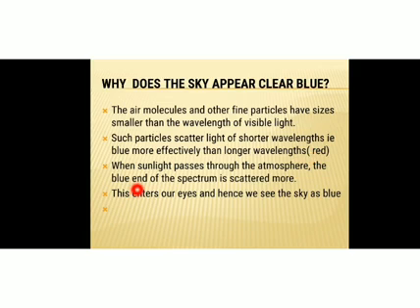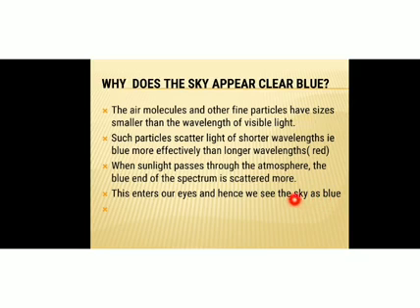So when sunlight passes through the atmosphere, the blue end of the spectrum is scattered more. And this scattered light enters our eyes, and hence we see the sky as blue. Because whichever color enters our eye, we will see objects in that color. So when sunlight passes through the atmosphere, blue color is scattered more, and that scattered blue light enters our eyes, and hence we see the sky as blue.